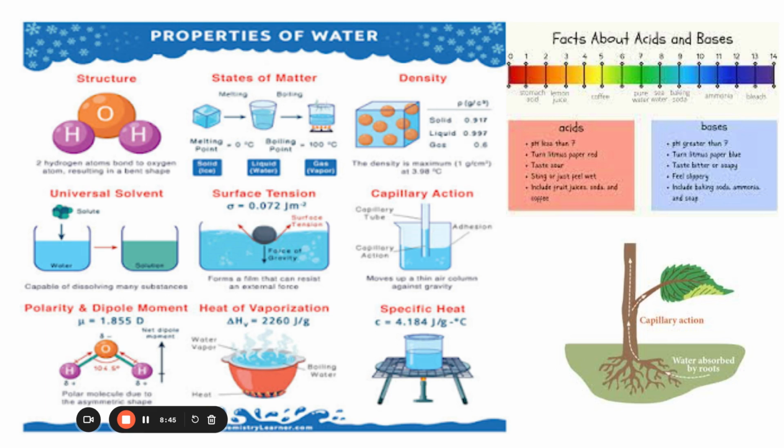Water also has a high surface tension. That's because of cohesion. Water is also adhesive to other polar substances, and that leads to capillary action. And that's how the water gets from the roots to the leaves of trees. Water has a high heat of vaporization, so it takes a lot of heat for water to boil. And when it does evaporate, it takes heat with it.